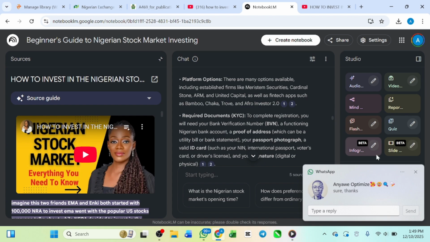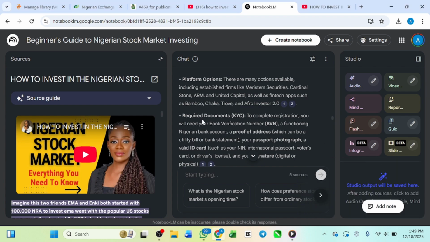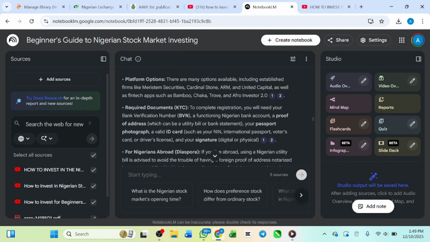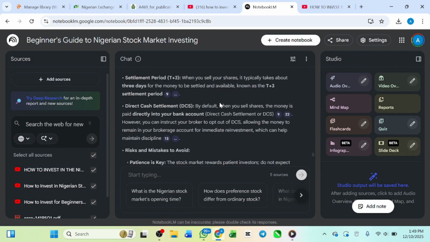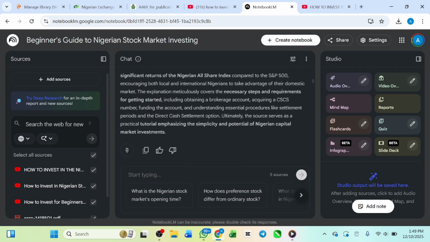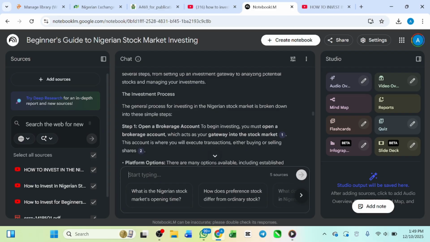Okay, so guys, this is cool, this is nice. So the next thing that we need to do now, let's close this particular tab. Now look at it, this summary is detailed. So now what I'm going to do is, from this summary, it is time to decide how many pages of ebook you want to create. One page, two pages, three pages, four pages? How many pages do you want to create?